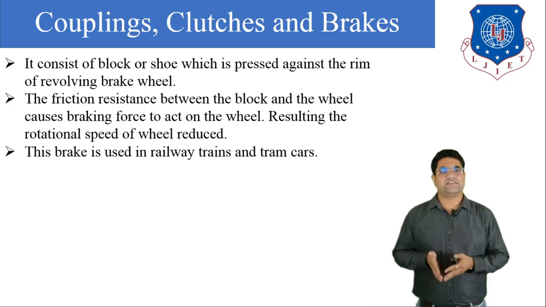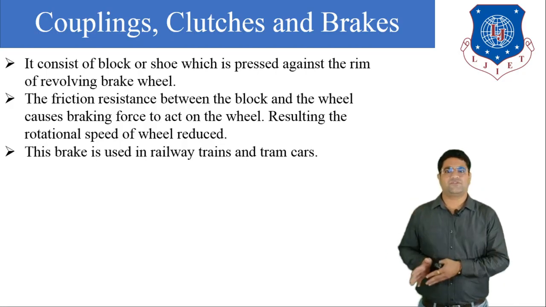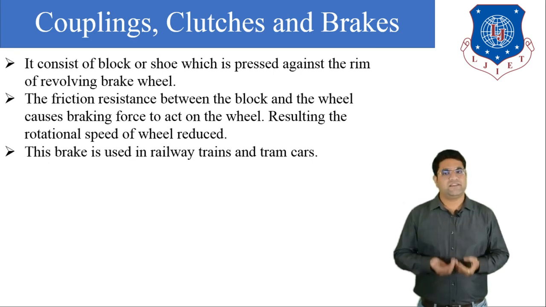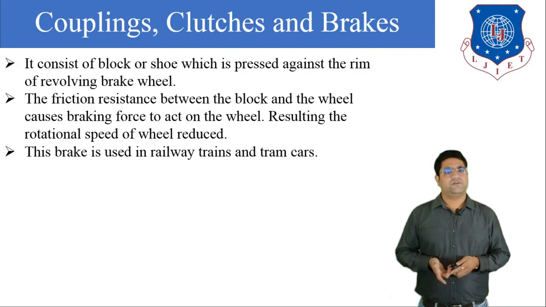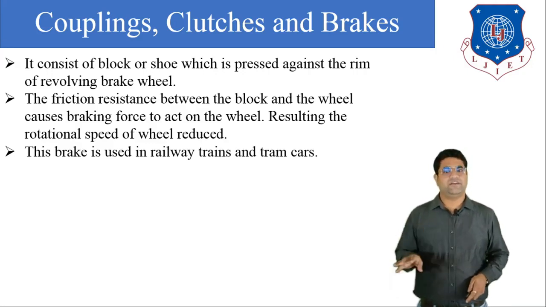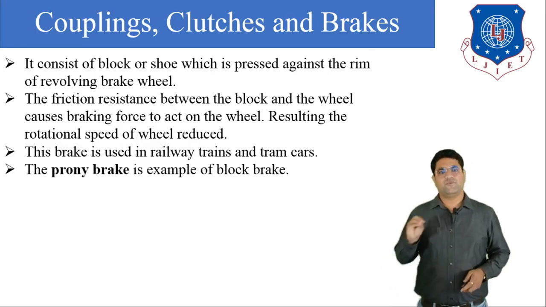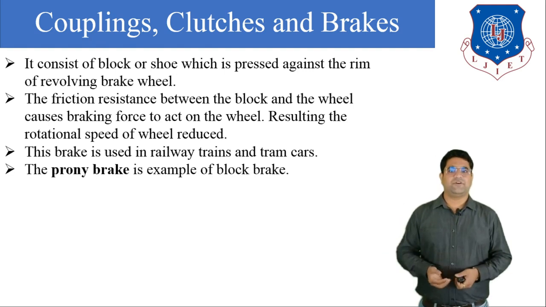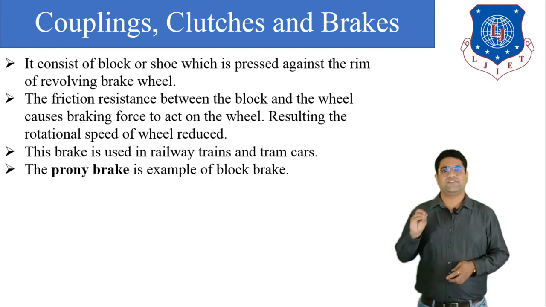The frictional resistance between the block and the wheel causes the braking force to act on the wheel. Resulting, what happens? The rotational speed of the wheel will be reduced. Generally this type of brake is used in railway trains or in tram cars. The Prony brake is the best example of the block brake. So this is all about the single shoe brake.